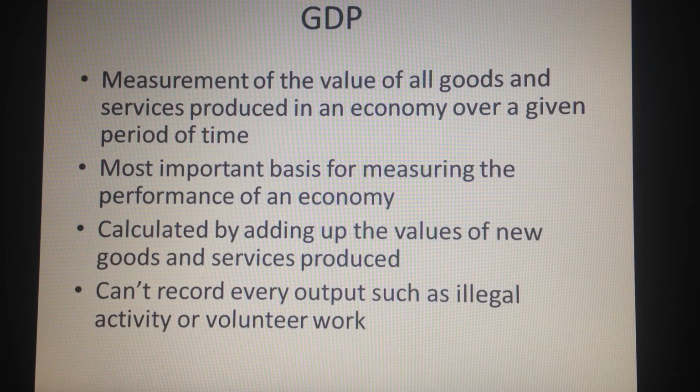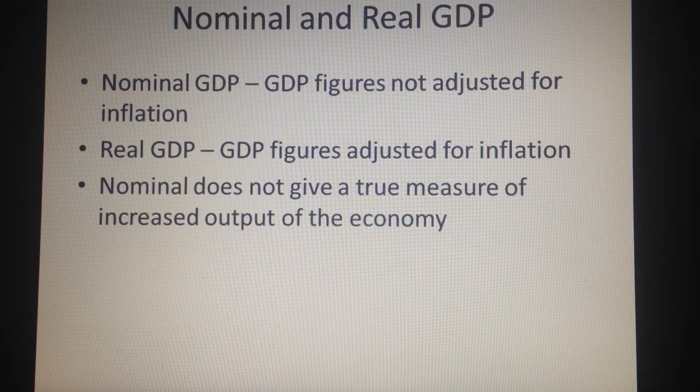It's calculated by adding up the value of new goods and services produced by the economy. However, GDP cannot record every output, such as illegal activity or volunteer work. There are two types of GDP: nominal GDP and real GDP. Nominal GDP is GDP figures not adjusted for inflation, and real GDP is GDP figures adjusted for inflation.